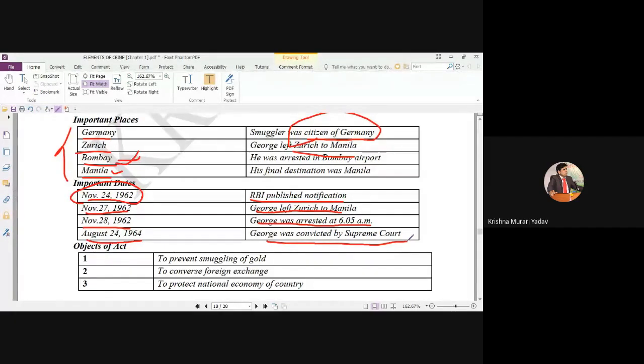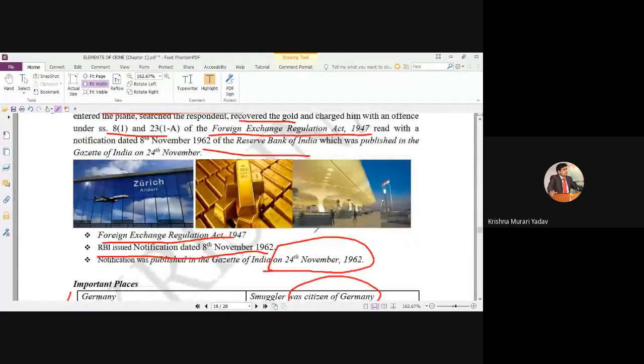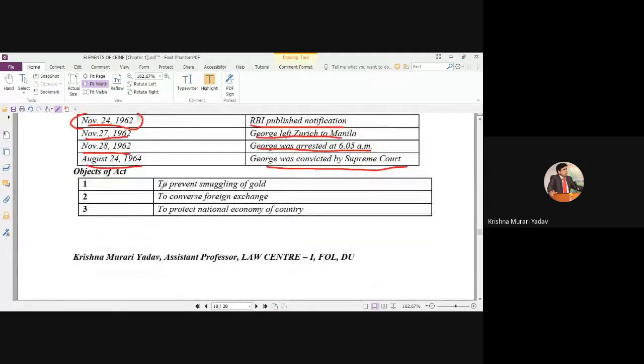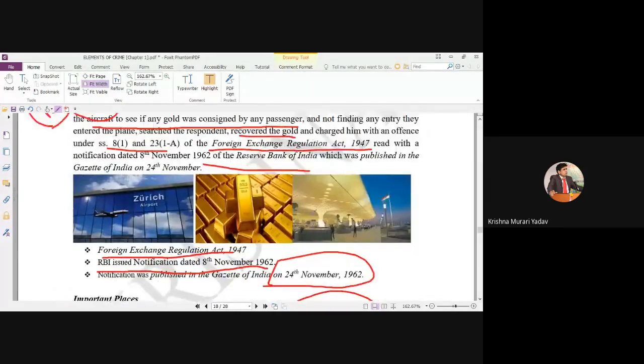What was the purpose of the act? We are talking about the Foreign Exchange Regulation Act. The purpose of this act was to prevent the smuggling of gold, to conserve foreign exchange, and to protect the national economy of the country. This is the brief fact of this particular case.